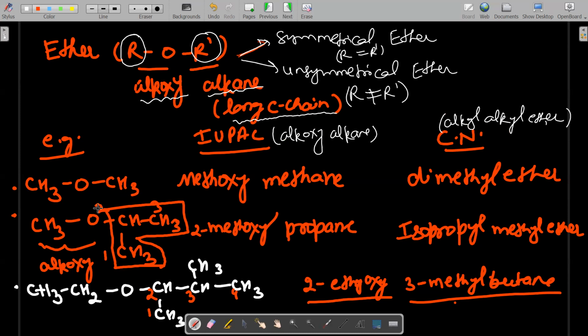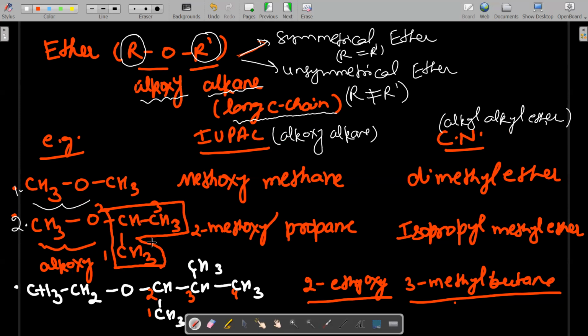Now you can see some examples. CH3OCH3. Both are the same, so we can say methoxy methane. And what is the common name? Both are methyl, so we can write methyl ether, better we can write dimethyl ether. This is the first example. Now you can see the second example.